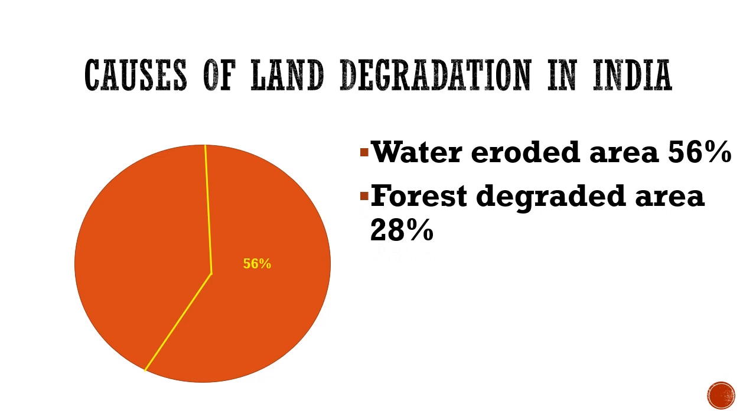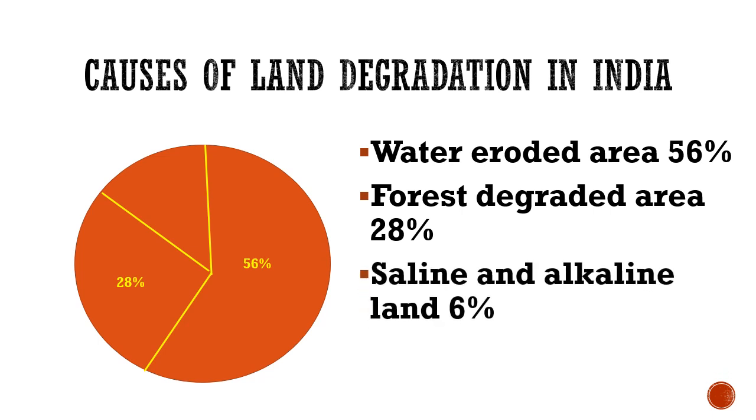Next, forest degraded area. Deforestation is taking place at very faster rate in India for construction of building and all that. So that is 28%, means maximum degradation of land has occurred due to water and deforestation.